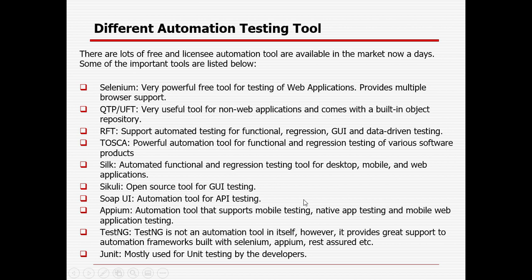And for mobile testing or native apps testing or mobile web application testing, we will be using Appium, and there are two frameworks available, JUnit and TestNG. JUnit is used by the development team for unit testing, whereas the TestNG framework we can use for the testing team, where we can not only support Selenium WebDriver but, with the help of TestNG, we can also do REST Assured and API integration.